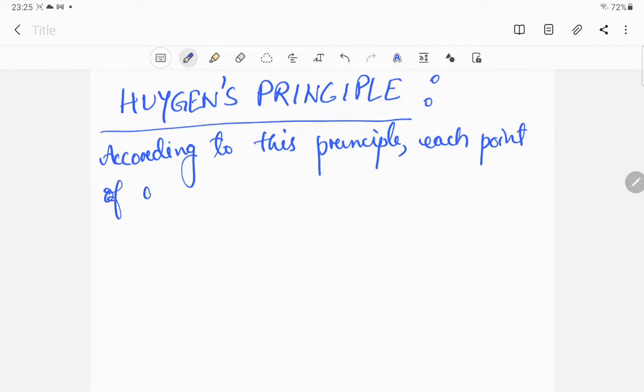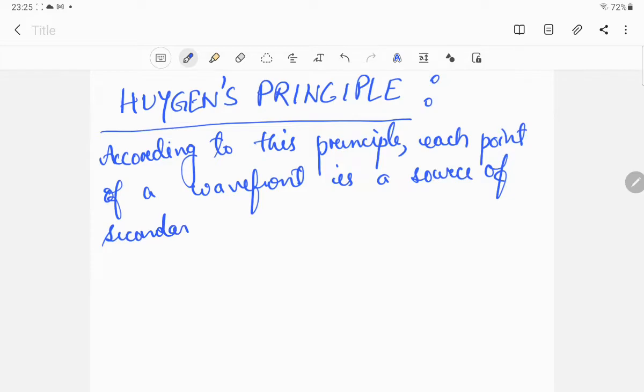Each point of a wavefront is a source of secondary disturbance.